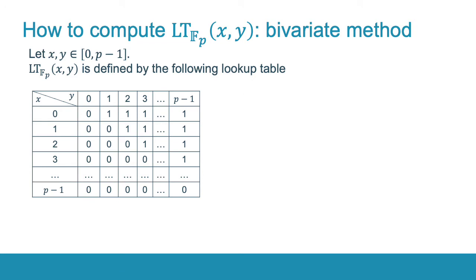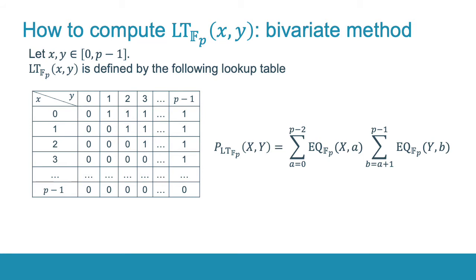Then the less than function is defined by the following lookup table, which contains only ones over its main diagonal and zeros anywhere else. We can use the Lagrange interpolation to find a polynomial of this function, which will be of this form. Tan et al. showed in their paper that this polynomial can be computed in 3p-5 non-scalar multiplications.